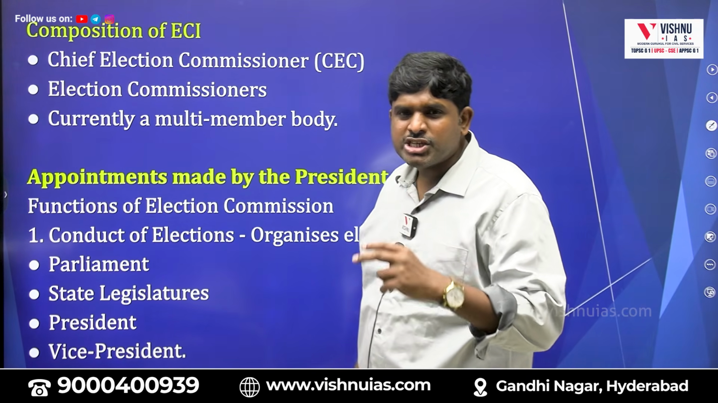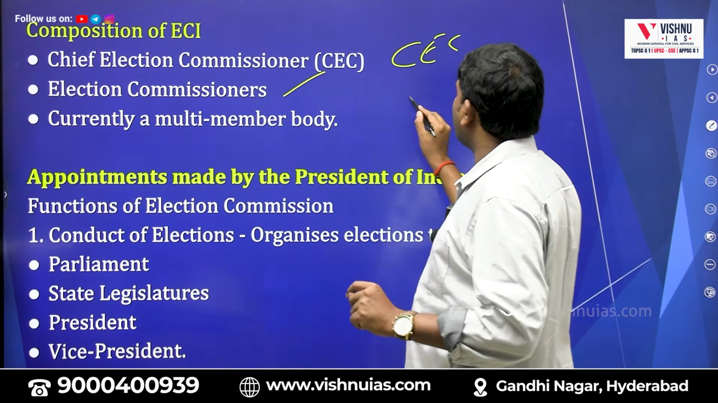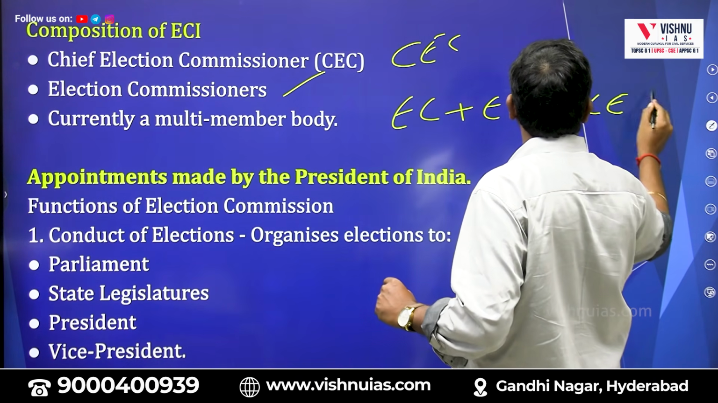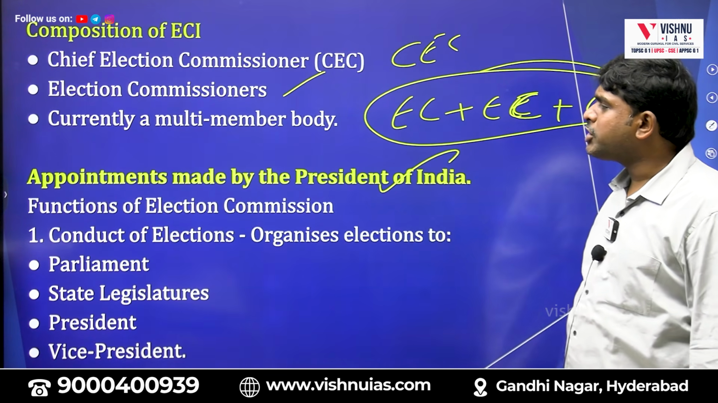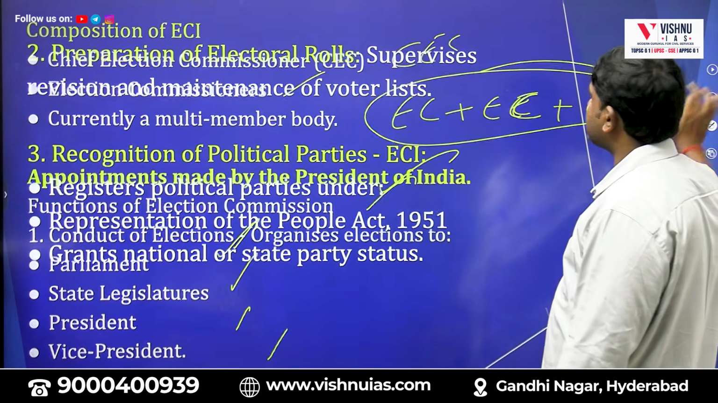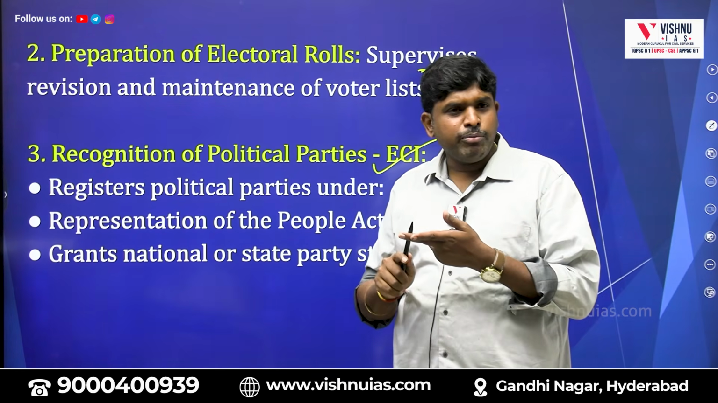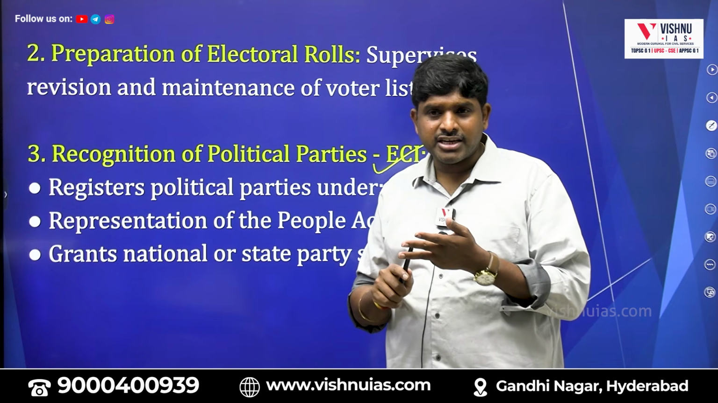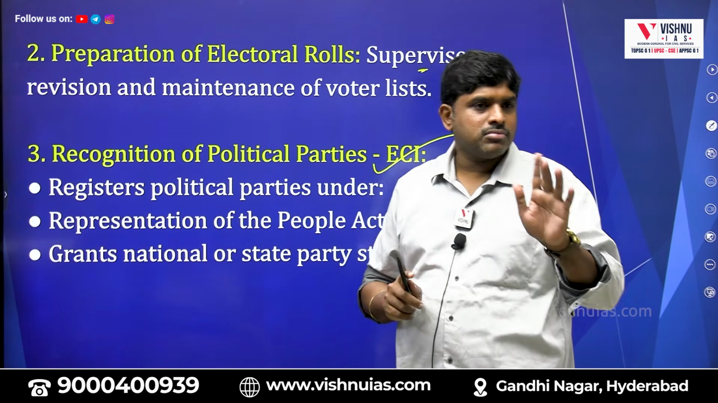Composition: we have the Chief Election Commissioner and 2 election commissioners. Totally how many? A 3-member body will be there. Appointment is made by the President of India. Functions of the Election Commission are to conduct elections to Parliament, State Legislature, President and Vice President; preparation of electoral rolls; recognition and registration of political parties; giving national status, state status, regional status and symbols to political parties. By whom? The Election Commission of India.